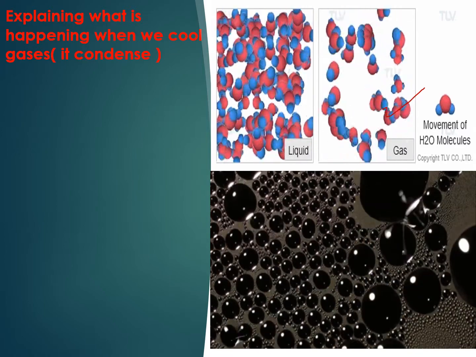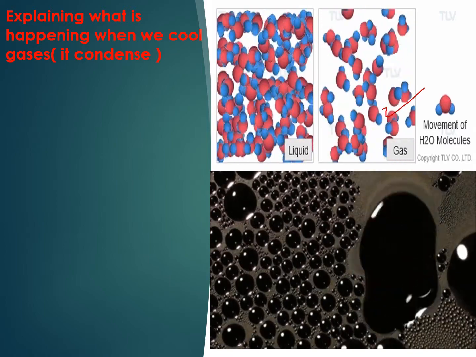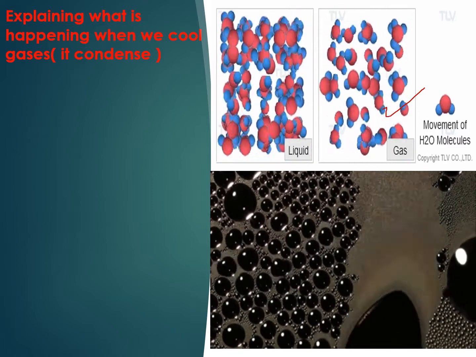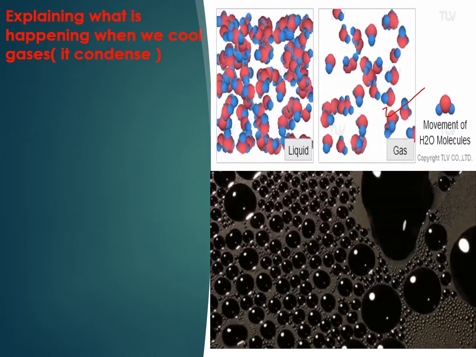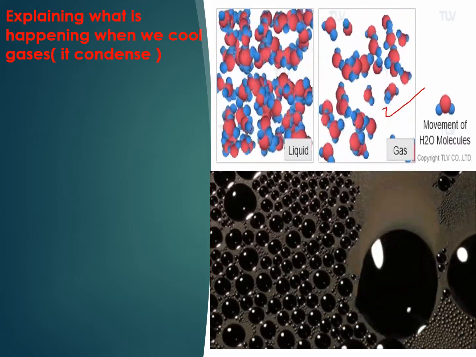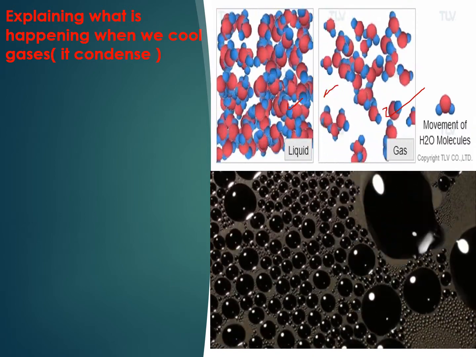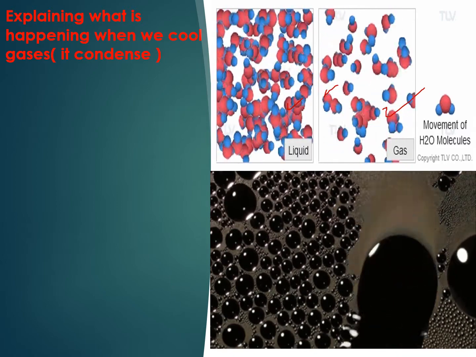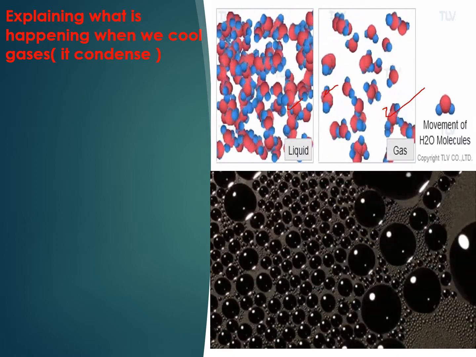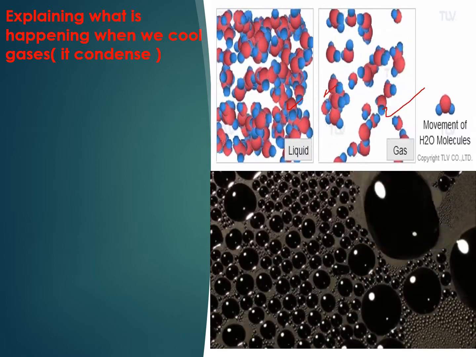What is going on? After these particles lose their energy, their movement will become slow. You can compare the two pictures here and here. The movement of liquid particles is slower than gas particles because they lose energy.